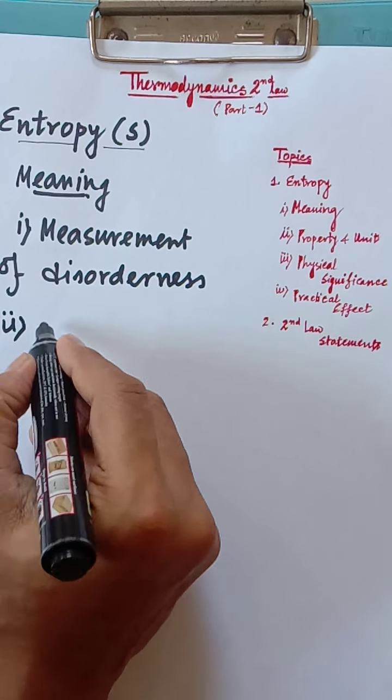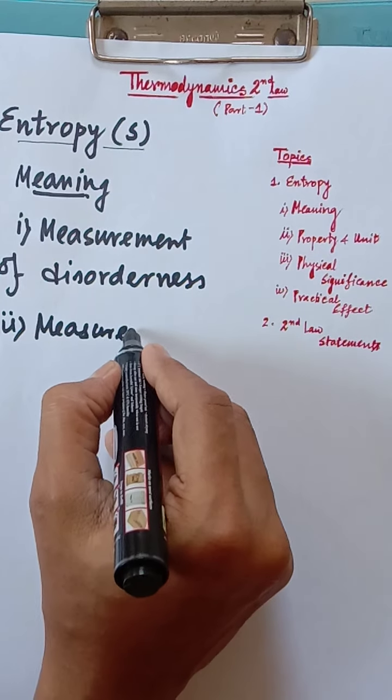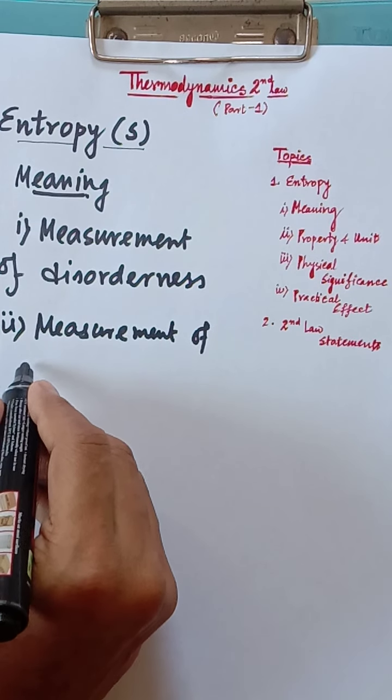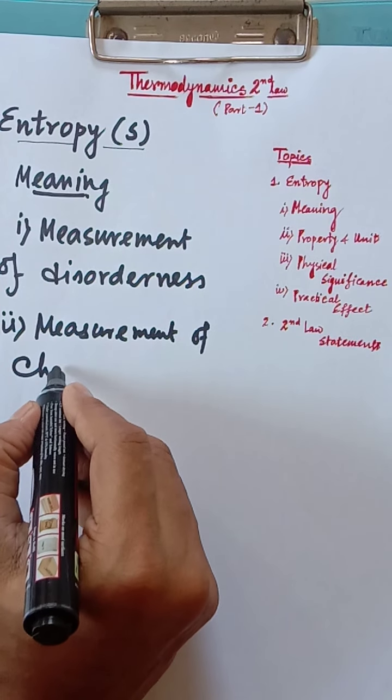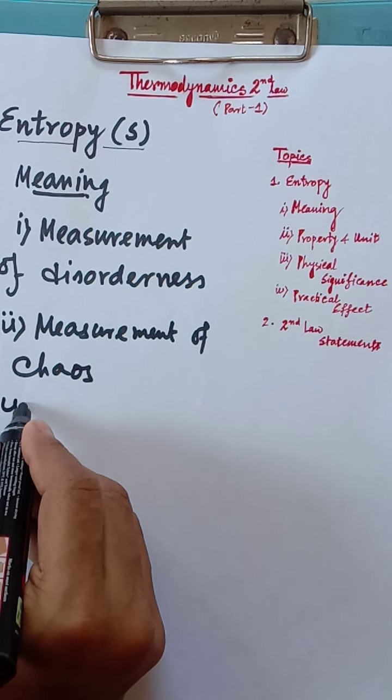Secondly, it is the measurement of chaos of the system, particles actually.